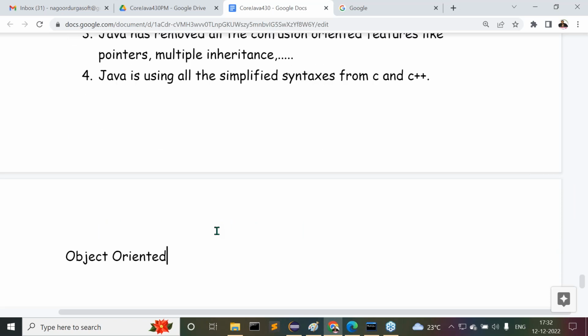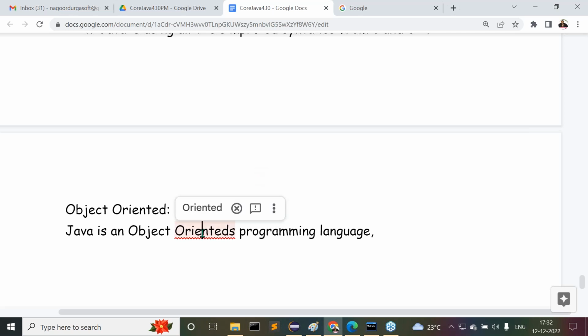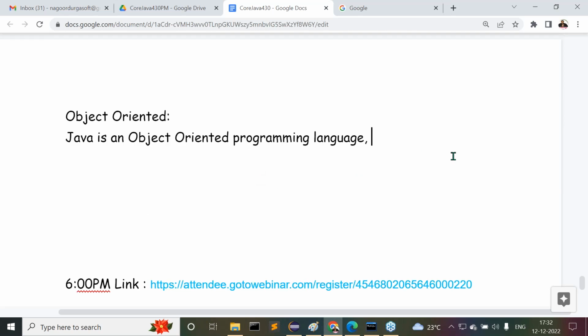Object oriented. You already know the points here. When is a programming language an object oriented programming language? The answer is very clear. Java is an object oriented programming language. Am I right or not? Why?